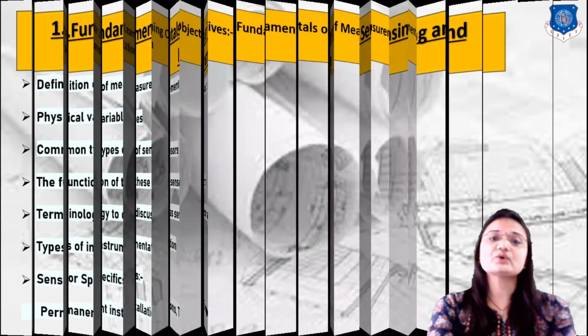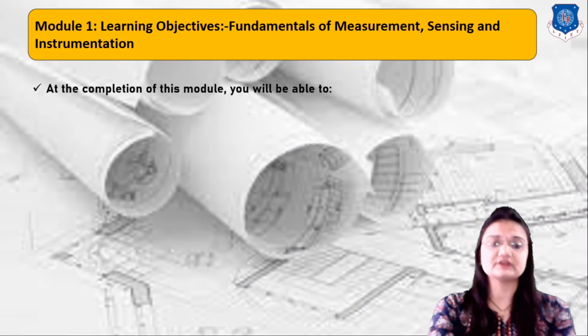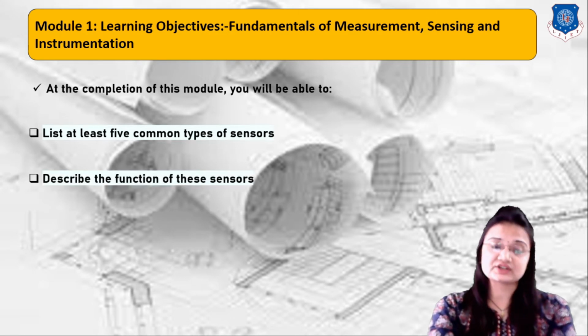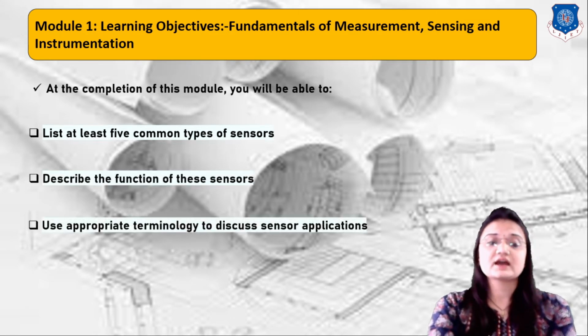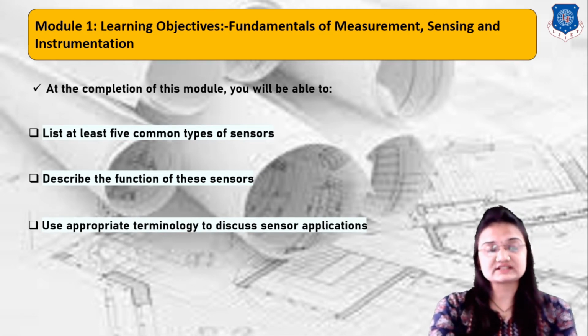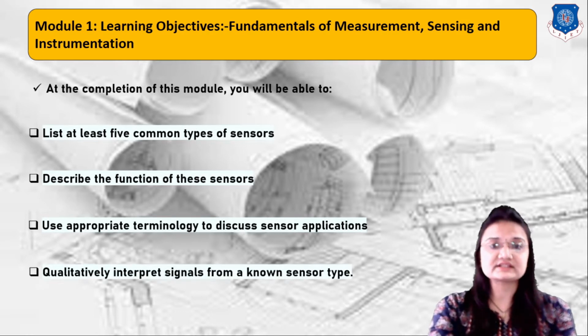First one is permanent installation of sensors and temporary installation of sensors. After completion of this chapter, you will be able to list at least 5 common types of sensors, describe the function of a sensor, use appropriate terminology to discuss sensor applications, and interpret the signals from a known sensor type. So after completion of this chapter you will gain all the basic knowledge of sensors.